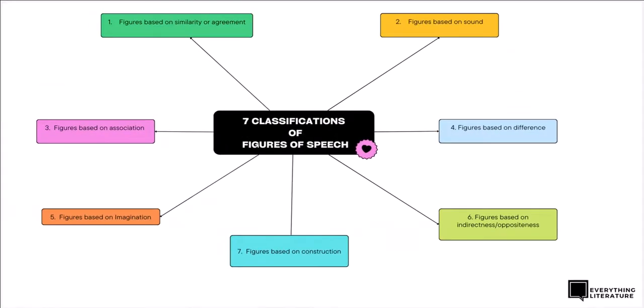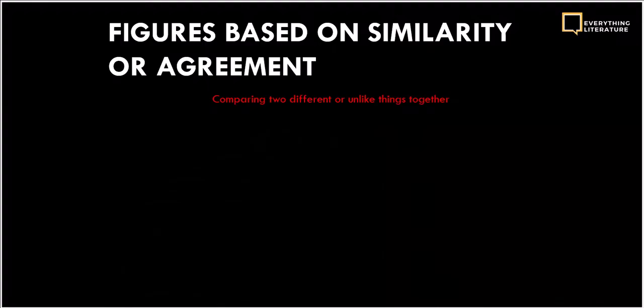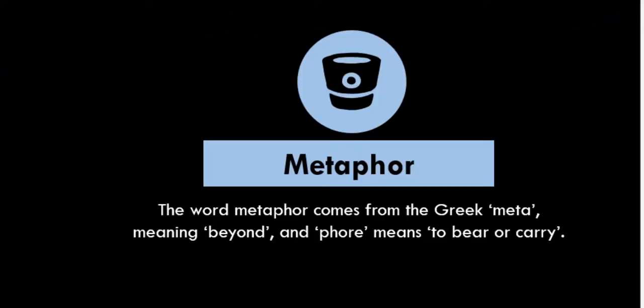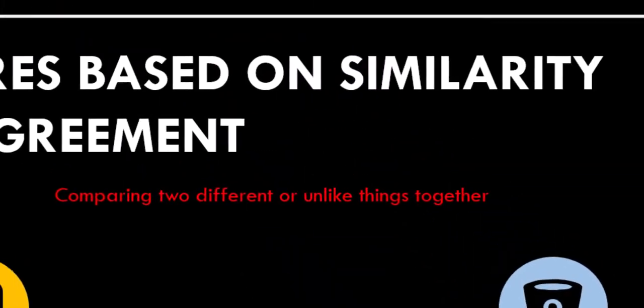Now, the focus for today's class will be on figures based on similarity or agreement. Now, this has to do with comparing two different or unlike things together, more or less like comparing A to B, or should I say comparing A with B. And the first one under this, we have simile. The word simile comes from the Latin word similis, which means like, not to like, but like. And the second is metaphor. The word metaphor comes from the Greek meta, meaning beyond, and pherein, meaning to bear or carry. What is simile?